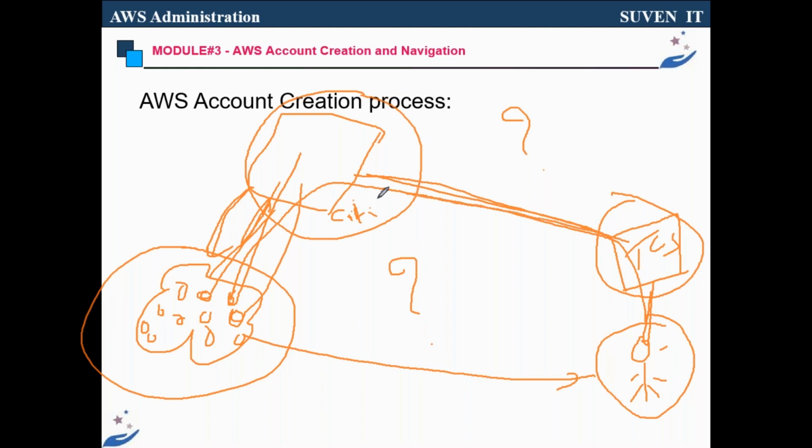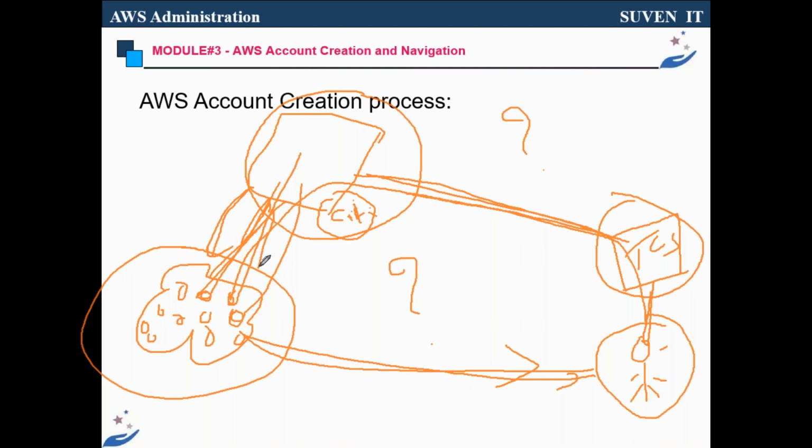TCS's client is Citibank. Citibank has some infrastructure running in the cloud, and they are asking you to manage the infrastructure in the cloud, which belongs to Citibank. To manage that, you need an account, right? So they will create an AWS account and provide it to you so that you can log in and start working on that. So that is the most important.